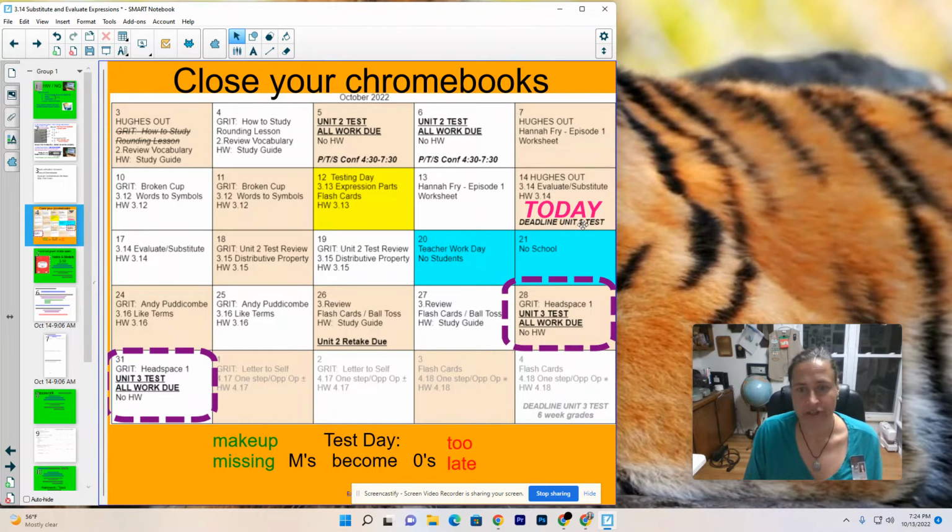All right, here's our calendar. So today I'm out. We're doing evaluation and substitution. Next week, we have a short week. We have one class day, and then we have fall break. The following week, we have one last lesson, a review day, and then we test on Friday, October 28th.